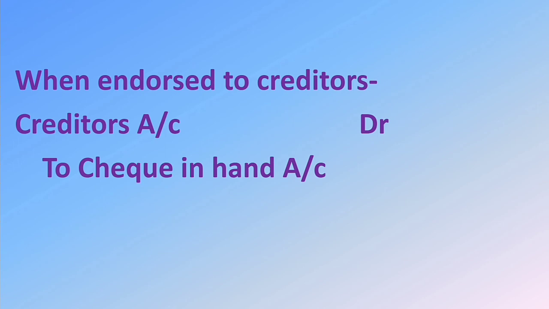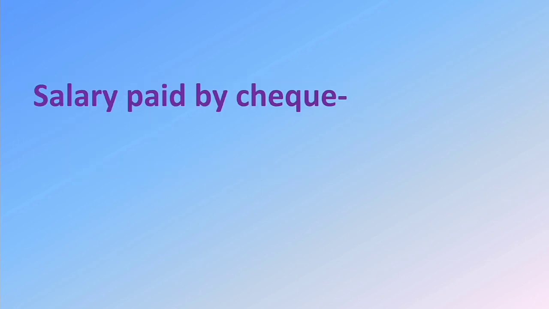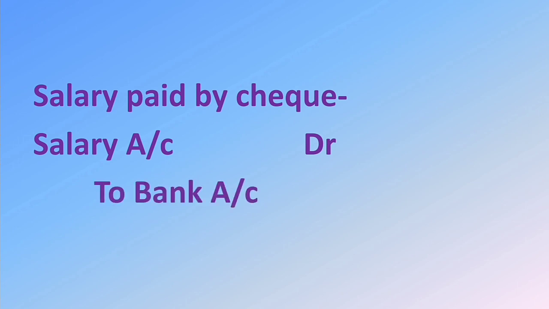Now if we are issuing check or if we are making payments by check, for example, salary paid by check. Salary is an expense. Here the expense increased. Then debit expense account. Here debit salary account. Here the salary paid by check. So the bank balance reduced or asset decreased. Then credit asset account. Here credit bank account. Then salary account debtor to bank account. Salary paid by check. Okay.